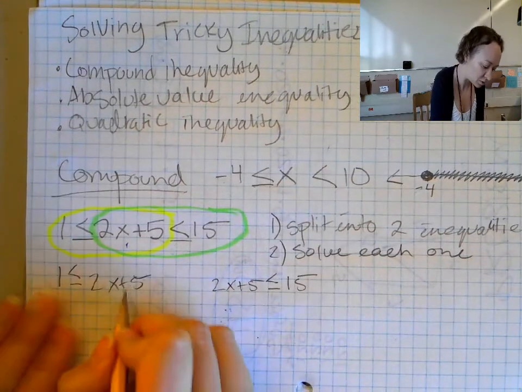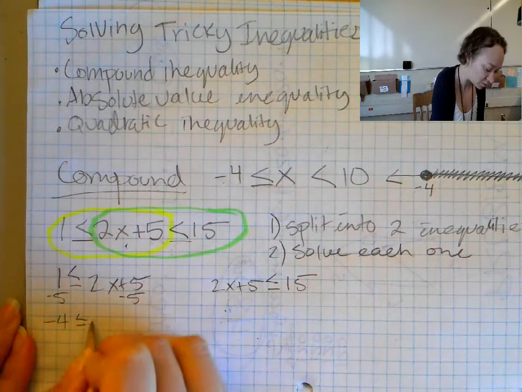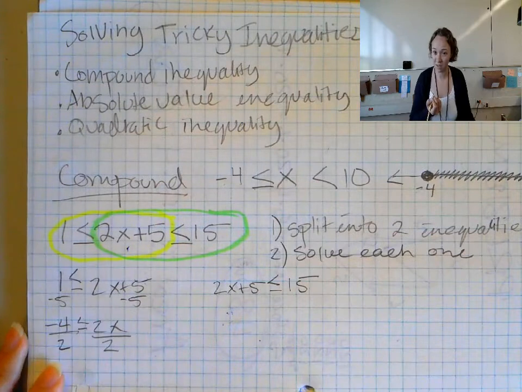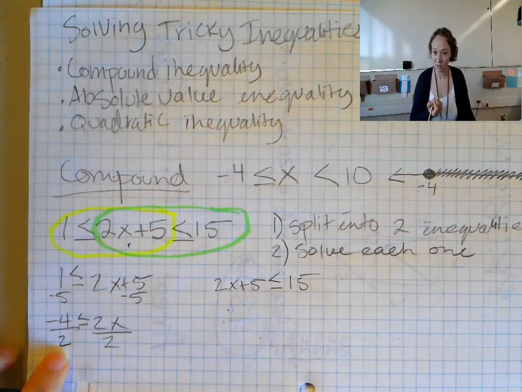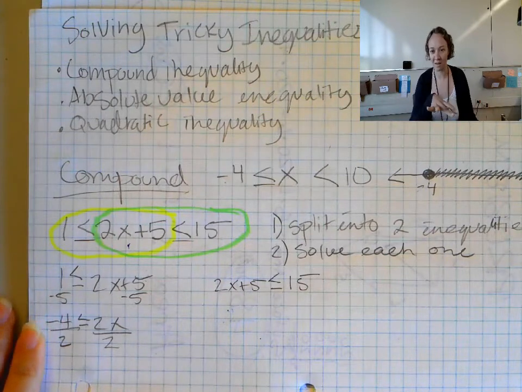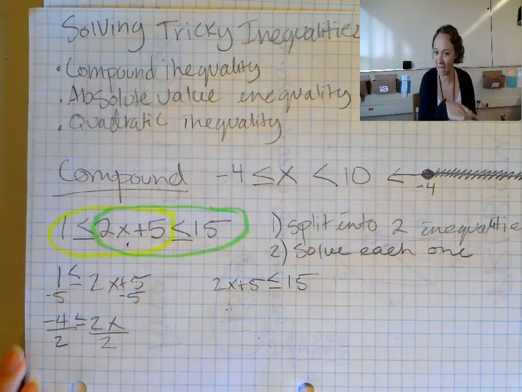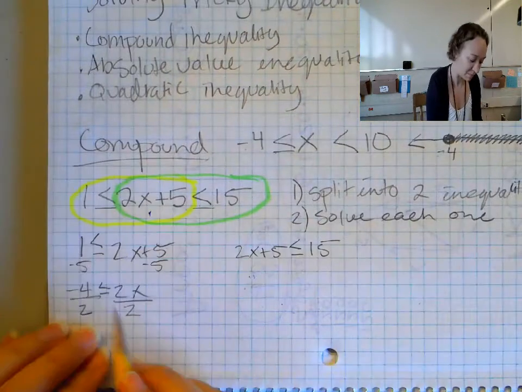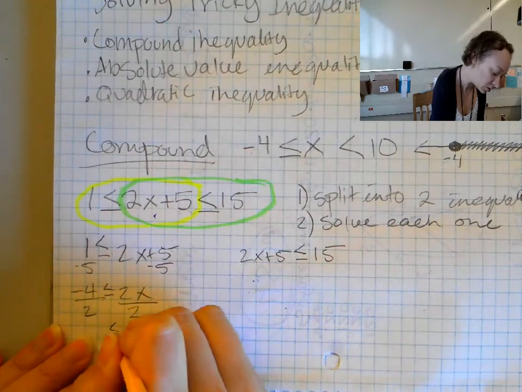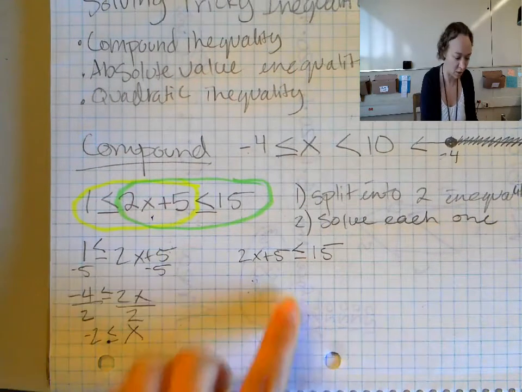So first one, I'm going to subtract 5 from both sides. -4 is less than or equal to 2x. I'll divide by 2. Do I need to flip it? I'm dividing a negative, but that's different from dividing by a negative. The number I'm dividing by is positive. So x is greater than or equal to -2. That's half my answer.